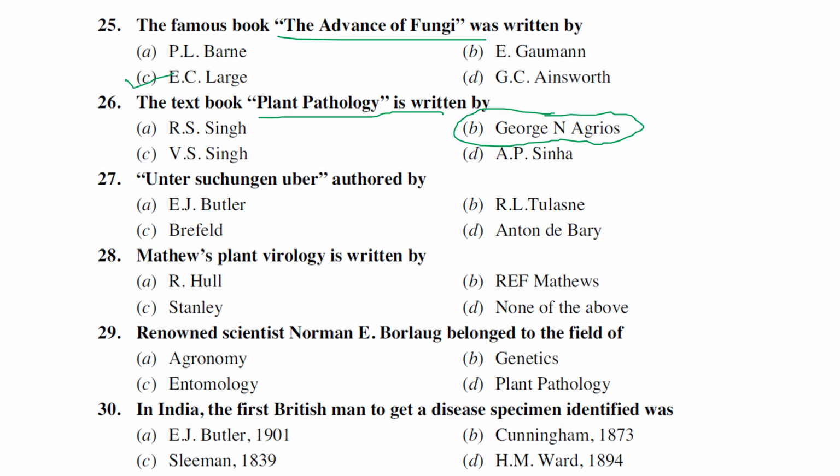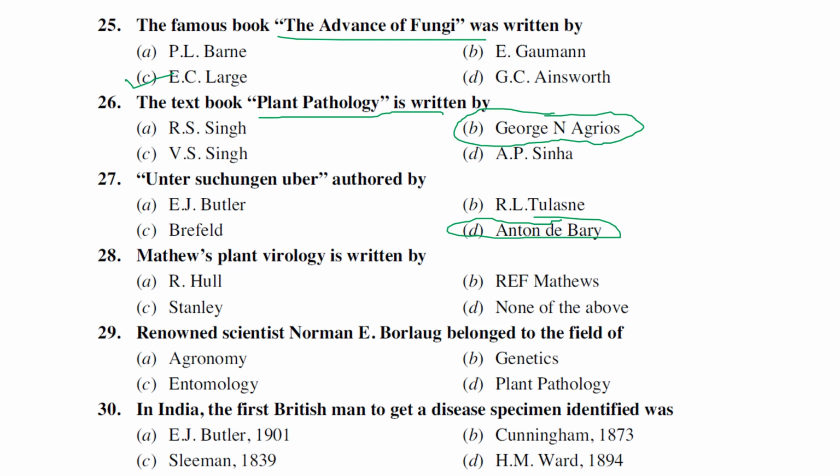The second one, Hunter Sitchin Ober, was authored by, I repeat, Anton de Bary. It is the first work made by Anton de Bary. Even though he is a doctor, originally he is not a plant pathologist, not a mycologist, not a botanist. He is originally a doctor, but his MBBS thesis was related to botany or plant pathology.